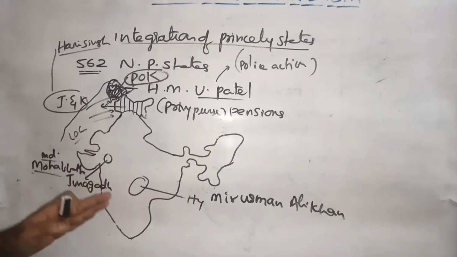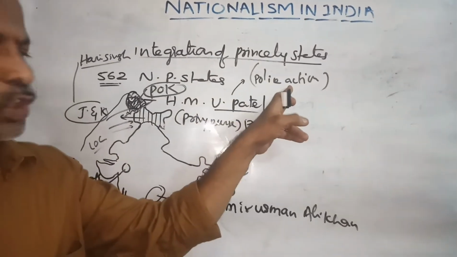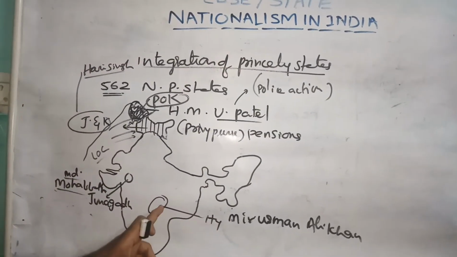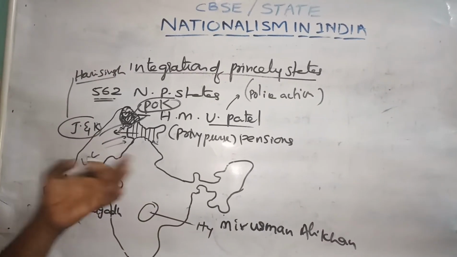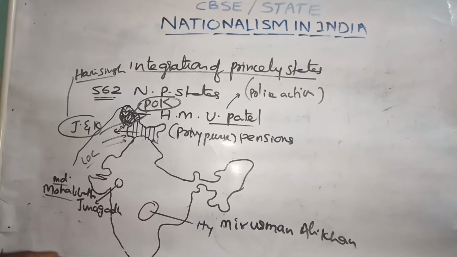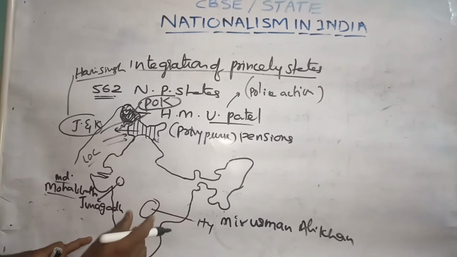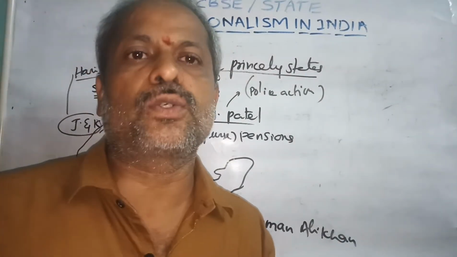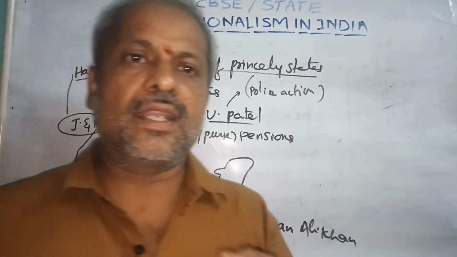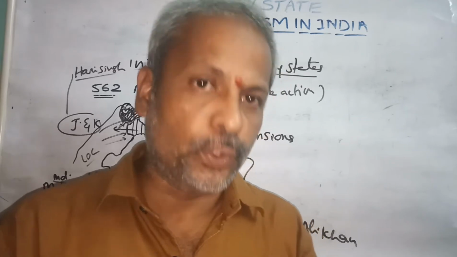And I told you, through the police action, Hyderabad was joined as a part of India. How was it possible? Because Hyderabad is located in the middle of our India. Without Hyderabad, it is difficult to rule India as a single administrative unit.